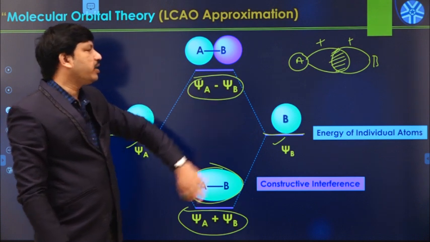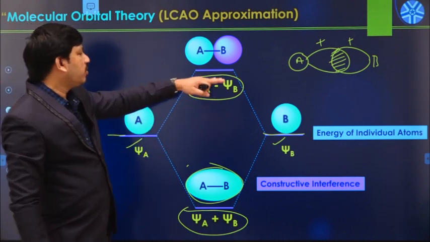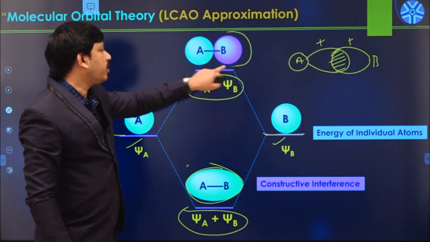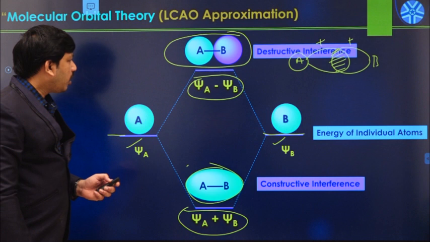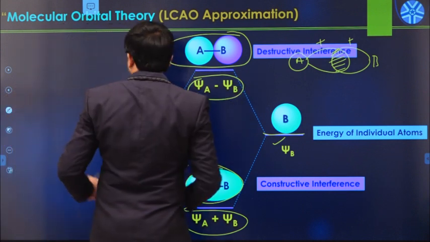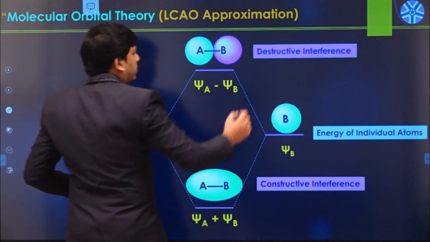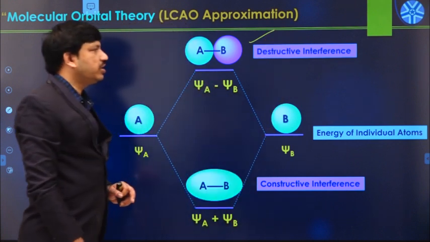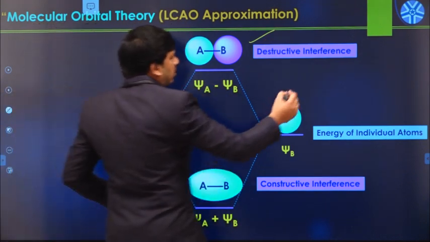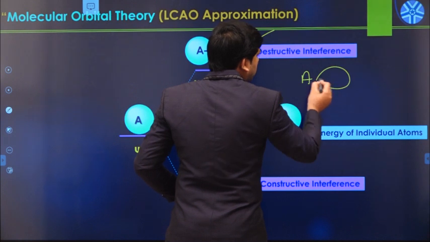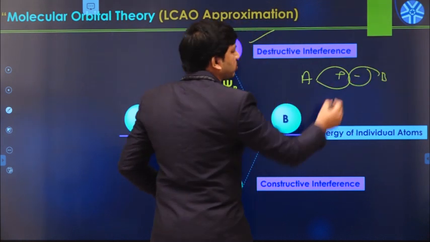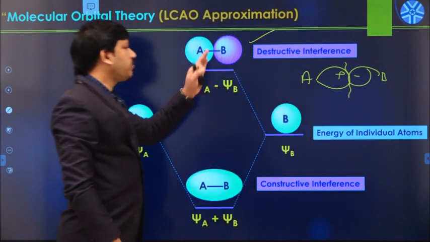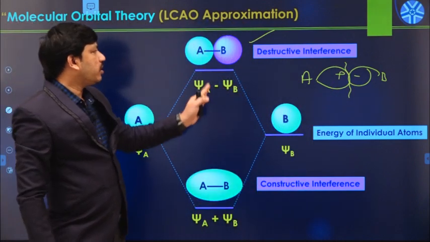this forms another type of molecular orbital, called the anti-bonding molecular orbital, and it is possible only because of destructive interference. A positive lobe interacts with a negative lobe, so they cannot combine with each other, and there is always a node formed between them.